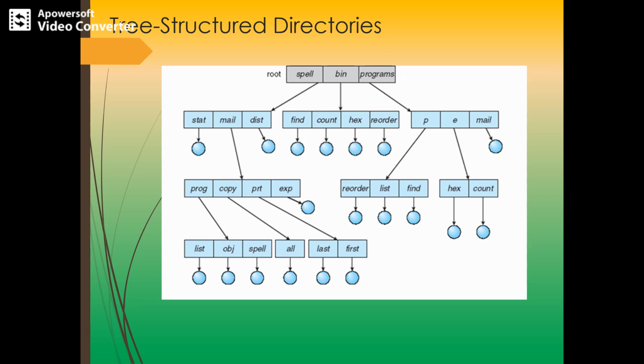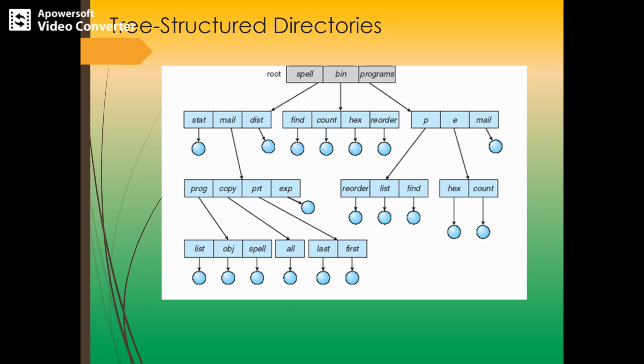So in this tree structure directory there is a path. The user can access, in addition to their own files, the files of other users. For example, user B can access files of user A by specifying their path names. User B can specify either an absolute or relative path name. Alternatively, user B could change their current directory to user A's directory. That is also possible. Okay, that's the basic.